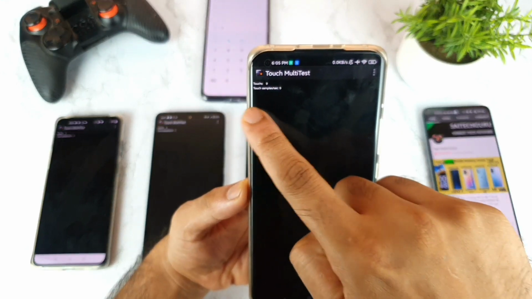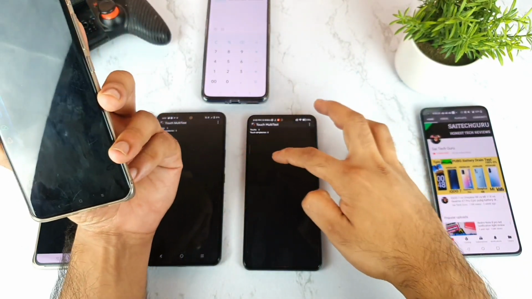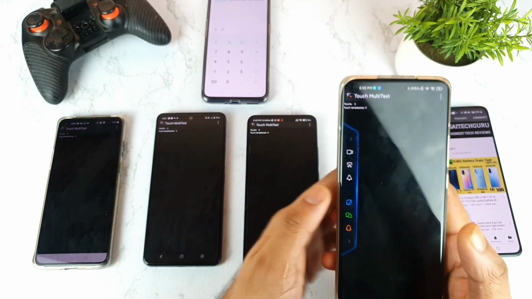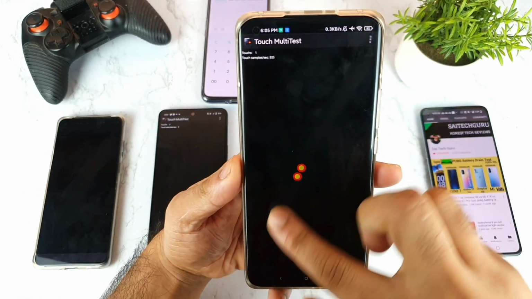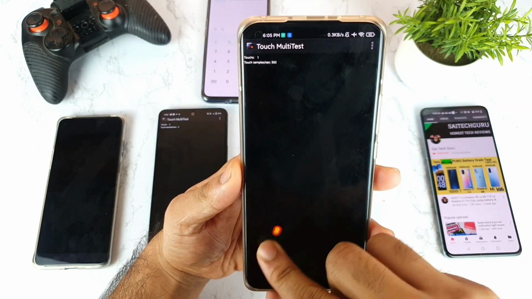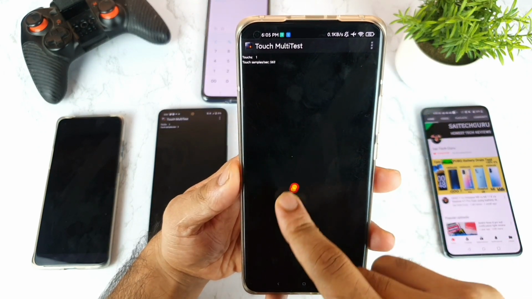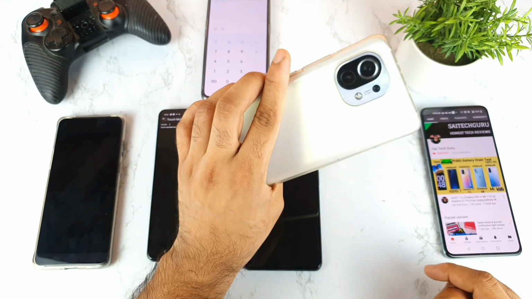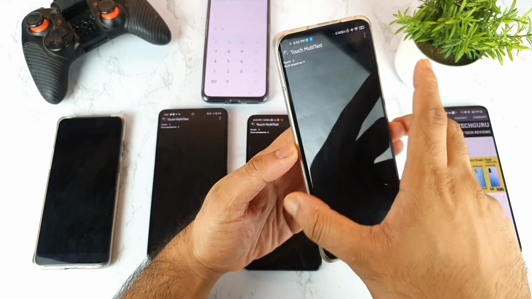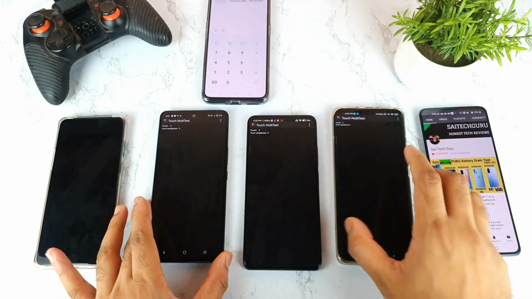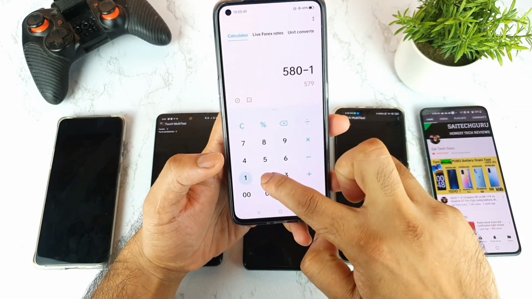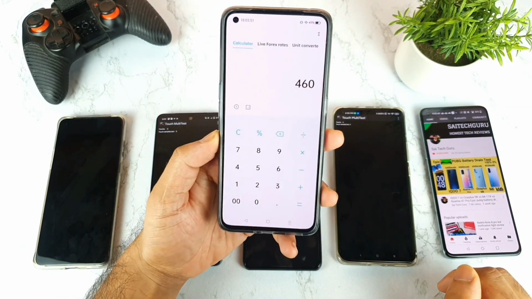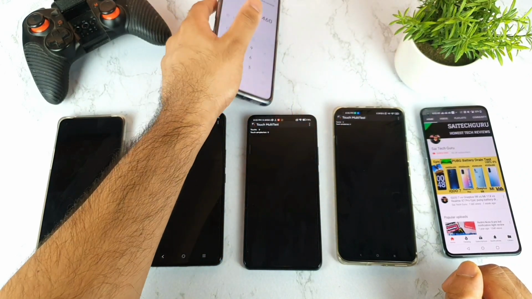So I did add everything into the game turbo. You can clearly see everything is added into the game turbo right now, all of this mode. That's why you are able to see this kind of huge difference. As you can clearly see, friends, 580 I'm getting in this Mi11 device, which is a Snapdragon 888 beast one. So let me try to calculate 580. So 580 minus 120 Hz refresh rate, so 460 Hz touch sampling rate, which is absolutely correct right now.